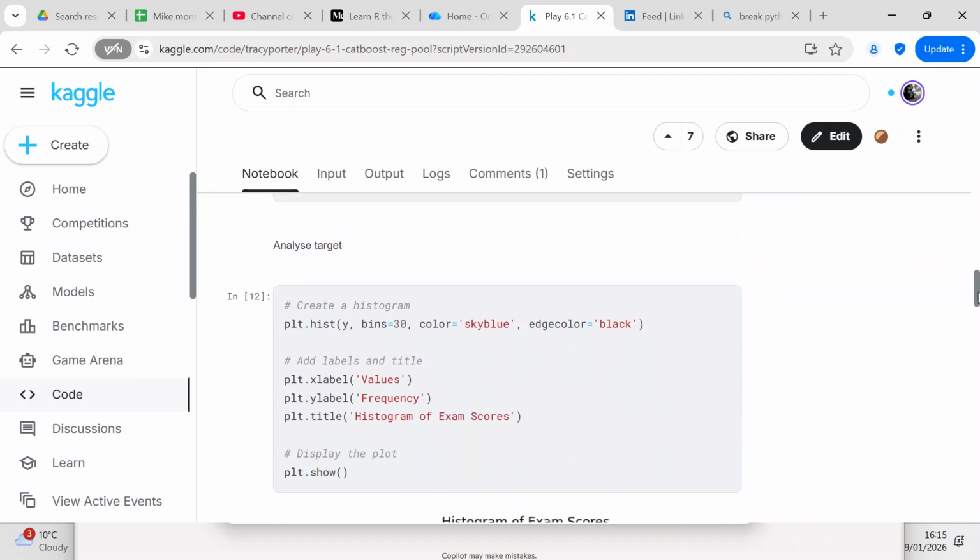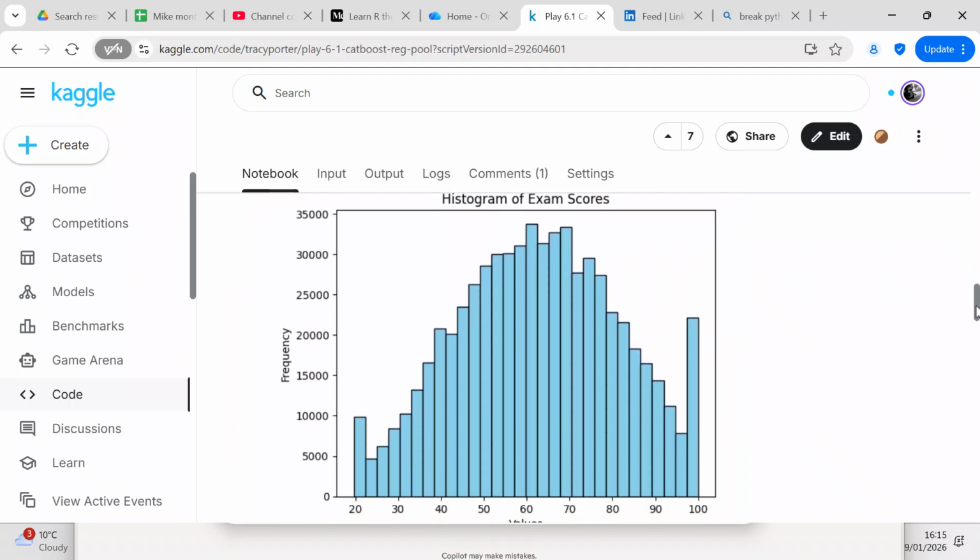So we're going to analyze the target. How we analyze the target is we're going to create a histogram of exam scores. So this is your histogram of exam scores. It's close to a bell curve, but you do have a lot of instances in the 20 percentile and the 100 percentile.